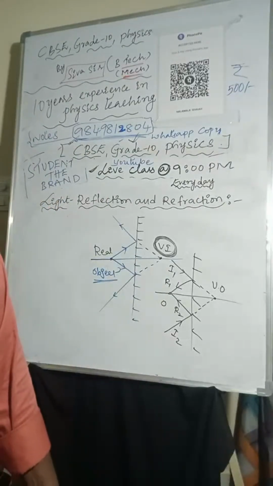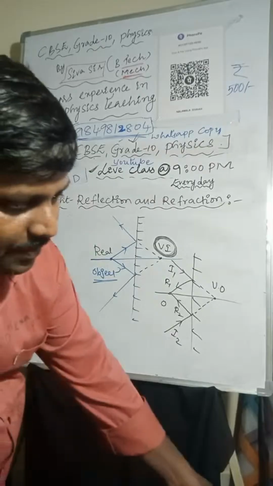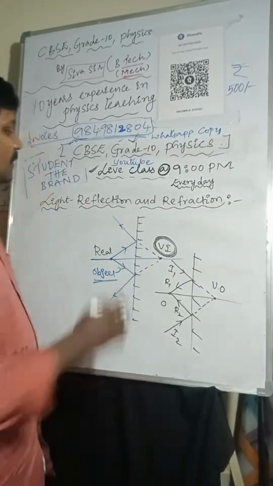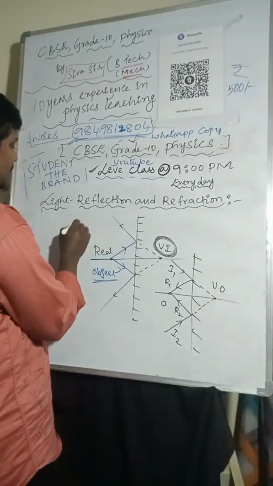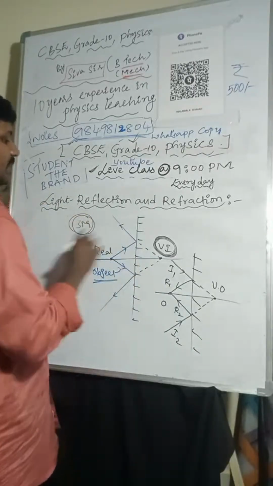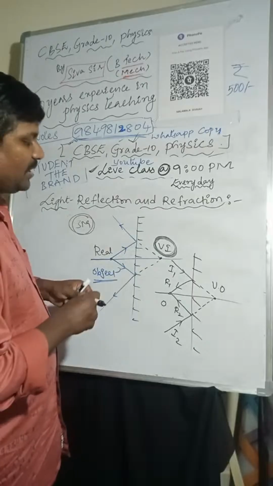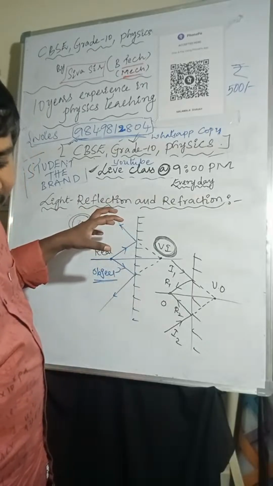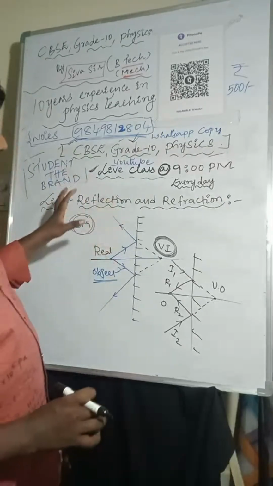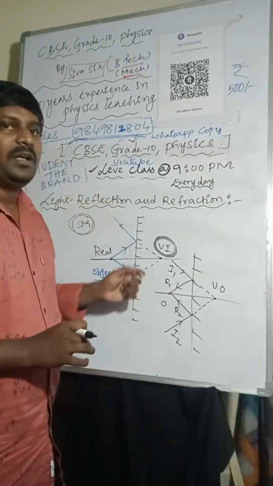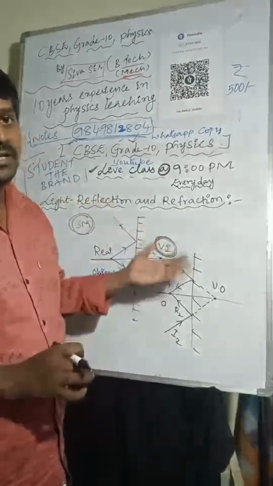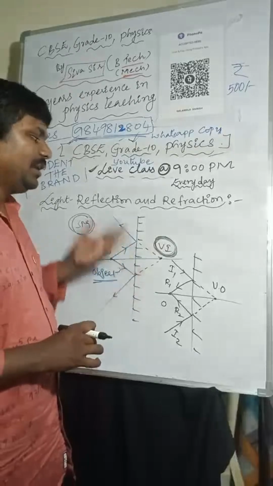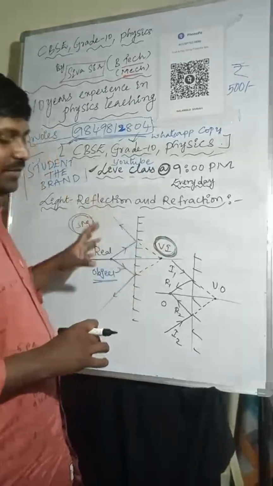So focus on the class because all are important topics, all are important concepts we are teaching right now. So this is very, very important. A 3 marks question will come definitely. So image and object. Related to this concept, one question will definitely come in the exam, from the board exam point of view. Related to object and image, real object and virtual image, how it will form, where the reflection takes place, everything we will discuss now here.